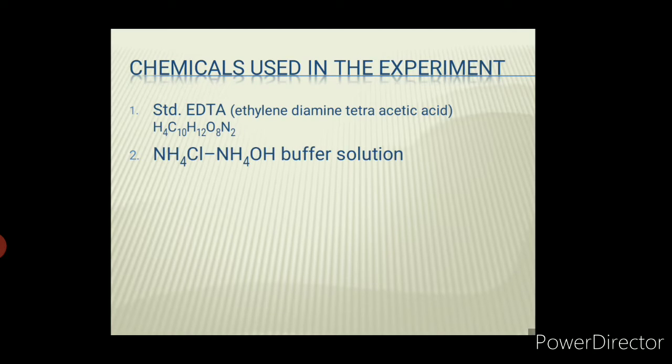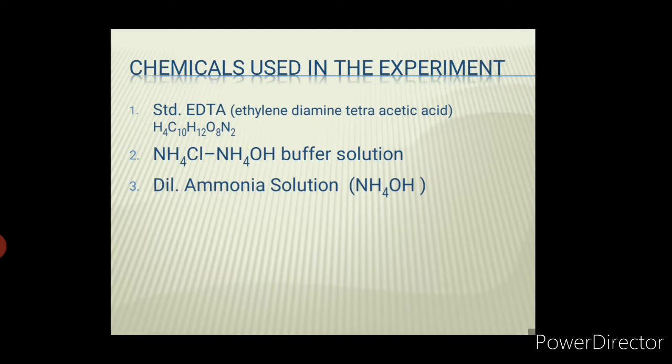The second chemical we are using is ammonium chloride, ammonium hydroxide buffer solution. Now what are buffer solutions? Buffer solutions are solutions which resist the change in pH. Why are these buffers added in the determination of total hardness? See, during the reaction there will be liberation of H+ ion, which may result in lowering the pH. If the pH lowers, then the chosen indicator for this experiment fails to give the color change. We don't want that to happen. For that we must balance the pH, so we must add buffer solution.